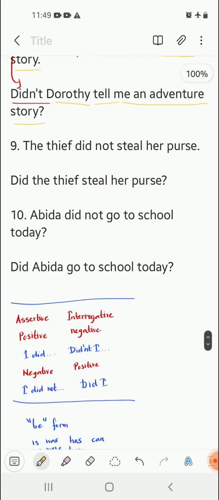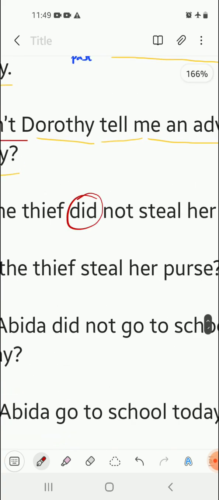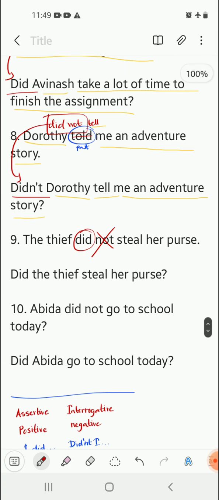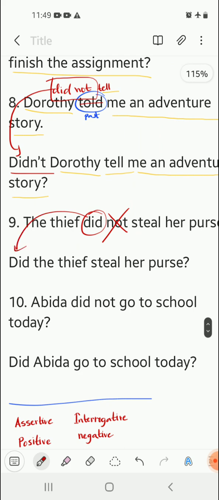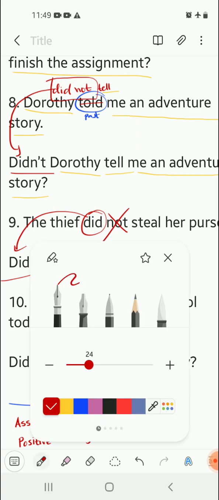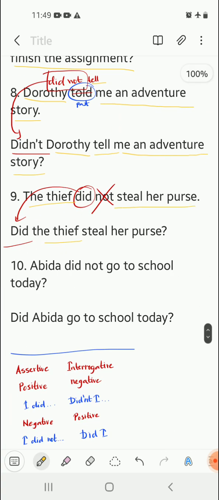Moving on, number 9. The thief did not steal her purse. Over here in this sentence, we have got did not steal. So we've got did, and not we have to cancel out because, as I told you, if the sentence has a not, we have to remove it in the question. So the question begins with did. After this did, the next part of the question remains the same. Copy it down. The thief steal her purse, and a question mark.